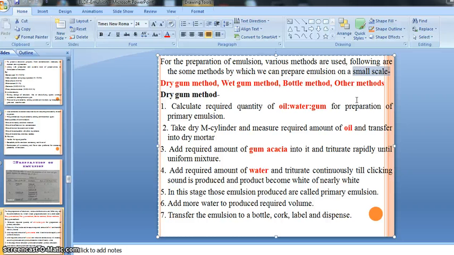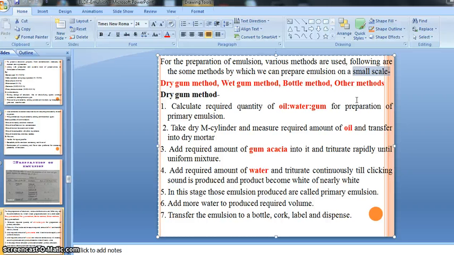In industry they are not preparing 2 tablets, 4 tablets or 1 or 2 bottles of emulsion. They formulate a large number of dosage forms. If industrialists prepare tablets, they formulate 1 lakh, 3 lakh, 5 lakh tablets at once.